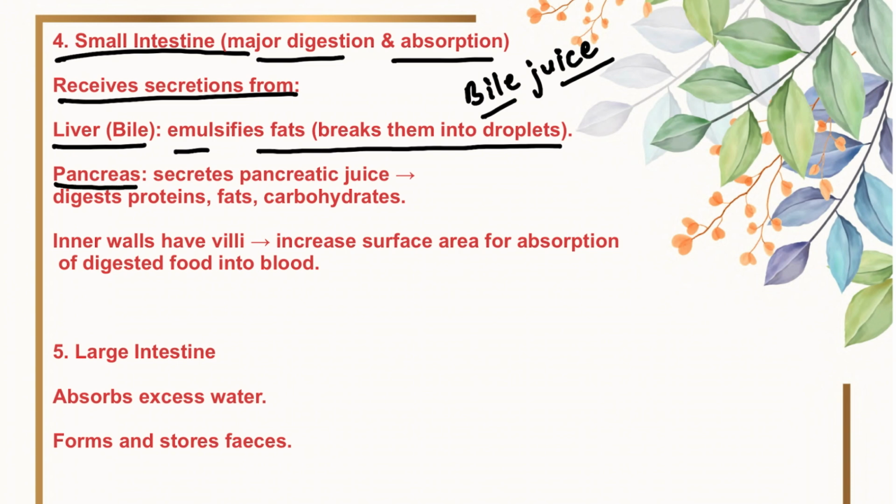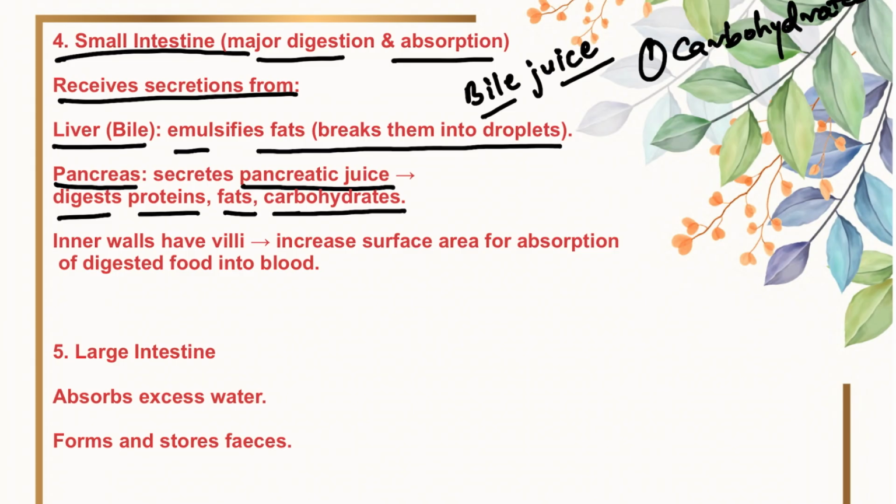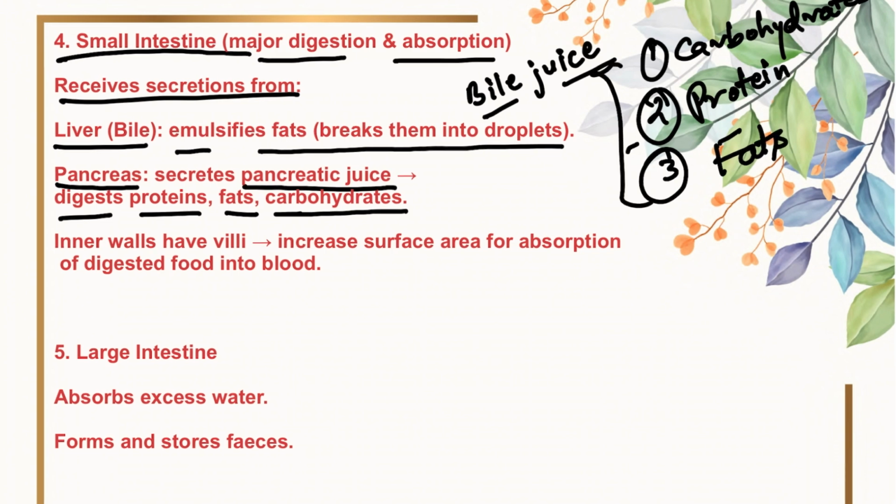Okay, now second one is pancreas. Pancreas secretes pancreatic juice that digests protein, fats and carbohydrates. So all the important complex food particles are broken down into simple forms. First, carbohydrates. Second, protein. Third, fats. So all the three food molecules, complex food particles are broken down, and in small intestine complete digestion takes place.